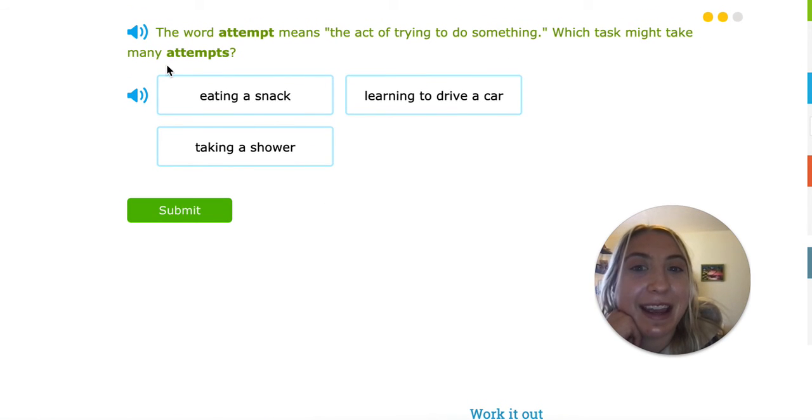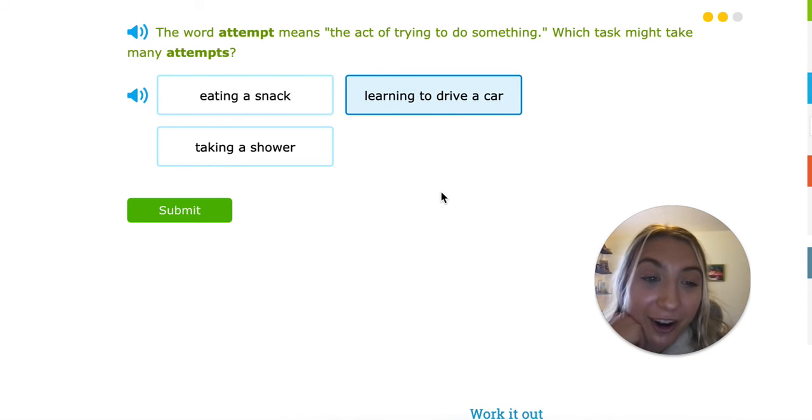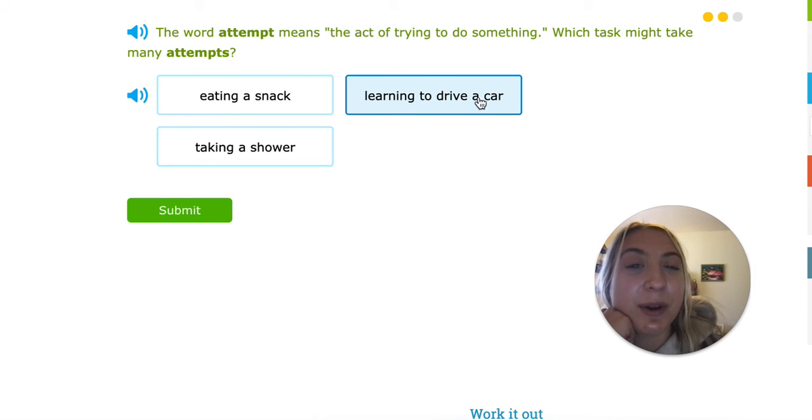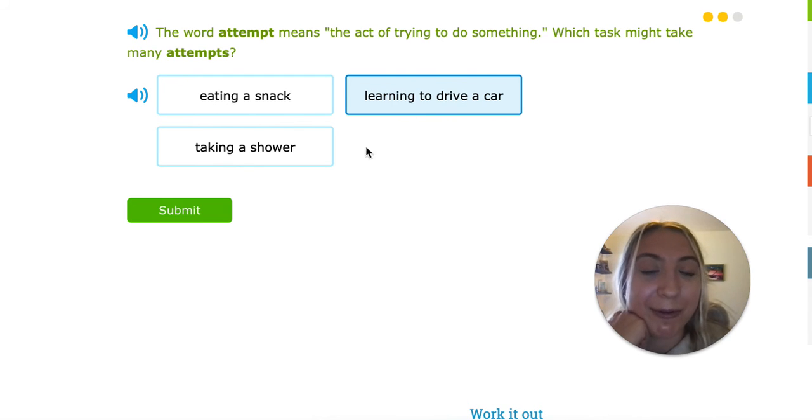Which task might take many attempts? Eating a snack? Well, no, that wouldn't take too many attempts because you eat it right away, and then you wouldn't be able to try again because you already ate it. Taking a shower, usually we can do that on the first try. We don't have to try at it many times. But learning to drive a car, that would take practice and attempts because it's something new and it's difficult because there's many different rules and different parts about a car. So this one would take many attempts. We'd have to try it a few times before we could get it down.